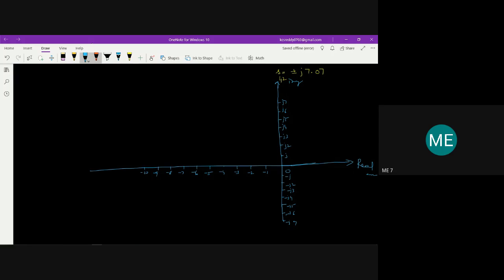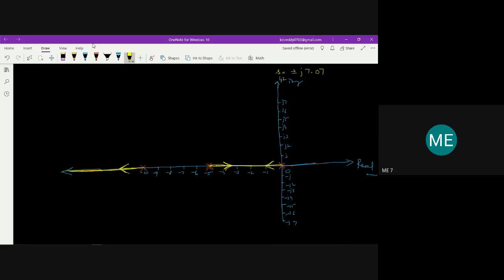So we have found that there are poles at 0, minus 5, and minus 10, and also we have found the sections of root locus. This is a part of root locus, and also this is a part of root locus, and I can show the direction like this.